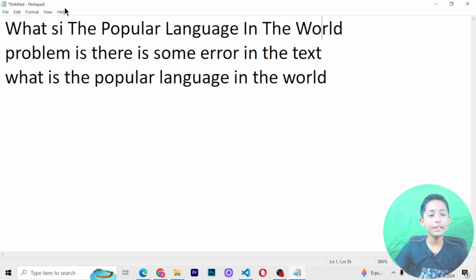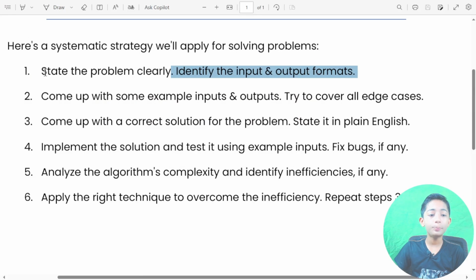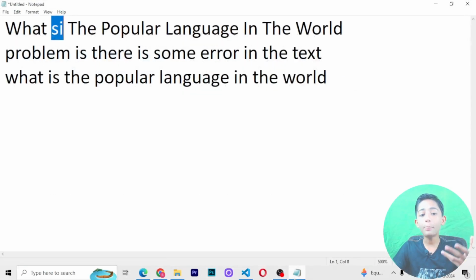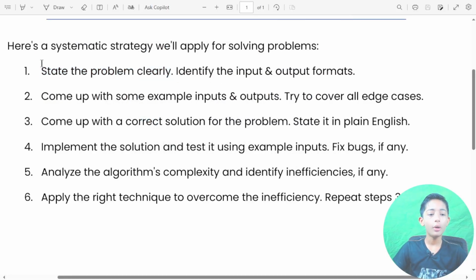What is the error in this text? I should write IS, but I wrote SI. So this is one error. That's why I'm telling you, first of all state the problem clearly, meaning what the problem is saying to you. Now I hope you understand this first line. Let's come to the second line.